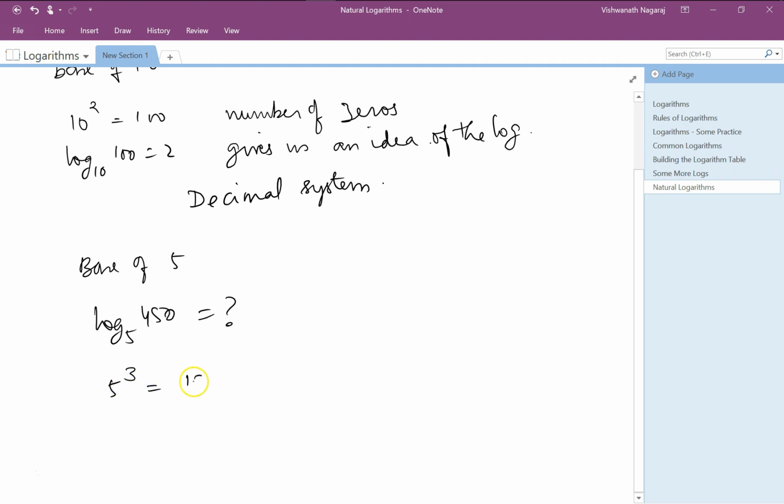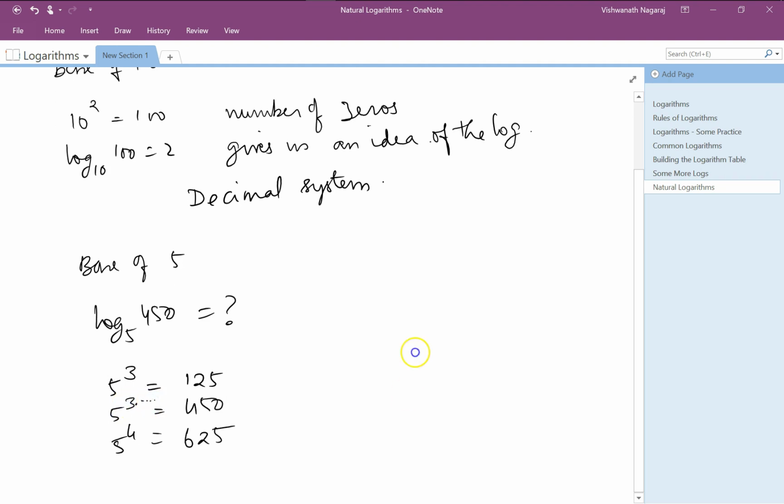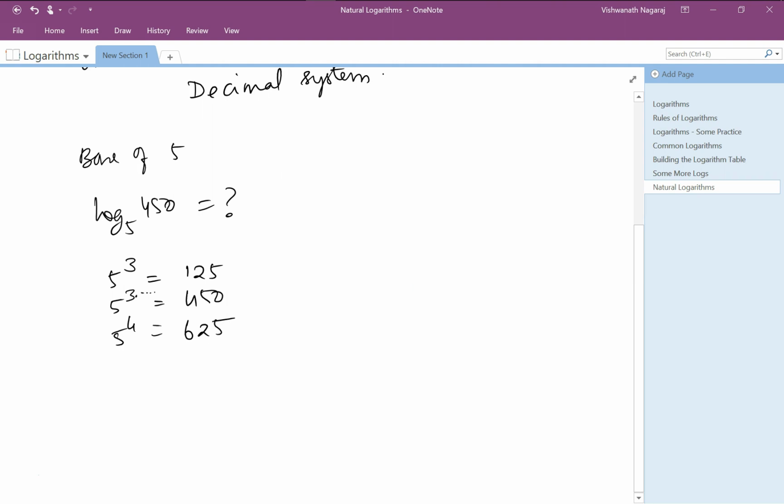So 5 cubed is equal to what? 125. 5 to the power of 4 is equal to what? 625. Which means 450 falls somewhere in between, 5 to the power of 3 point something. We don't know what, but we know it is going to be 3 point something, and that's something we have to find. Okay, so let's proceed.